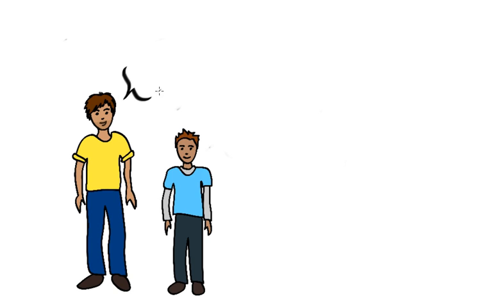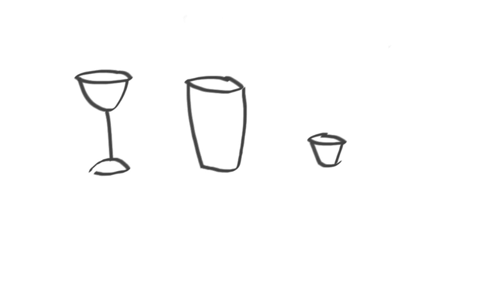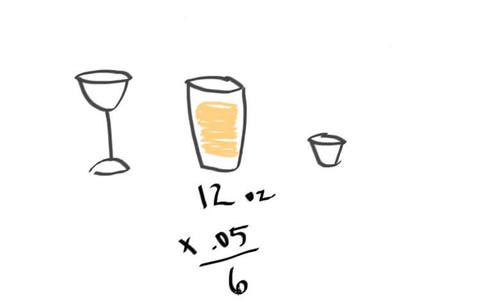Well, let me tell you, bro. Given one standard drink of wine, beer, and hard alcohol, you find that they all have the same amount of pure alcohol. Let's start with beer, the middle drink. Given one standard drink of beer, which is typically 12 fluid ounces, and beer is 5% pure alcohol, you find that it contains 0.6 ounces of pure alcohol after doing a simple calculation.